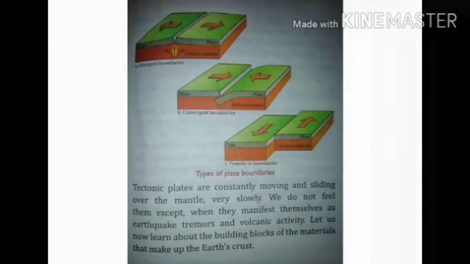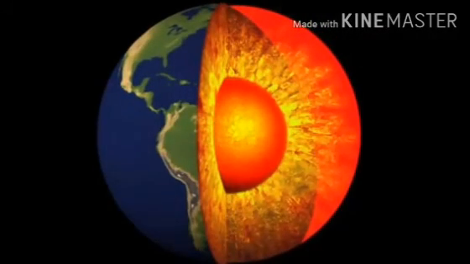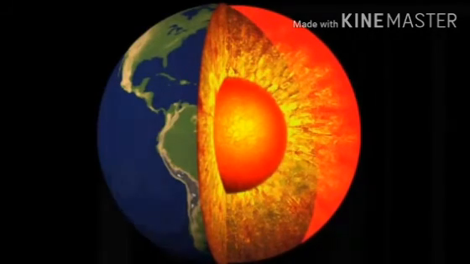So children, now we will see the earth crust that is made of several rocks in the next video, and we will discuss the earth crust of rocks and minerals.